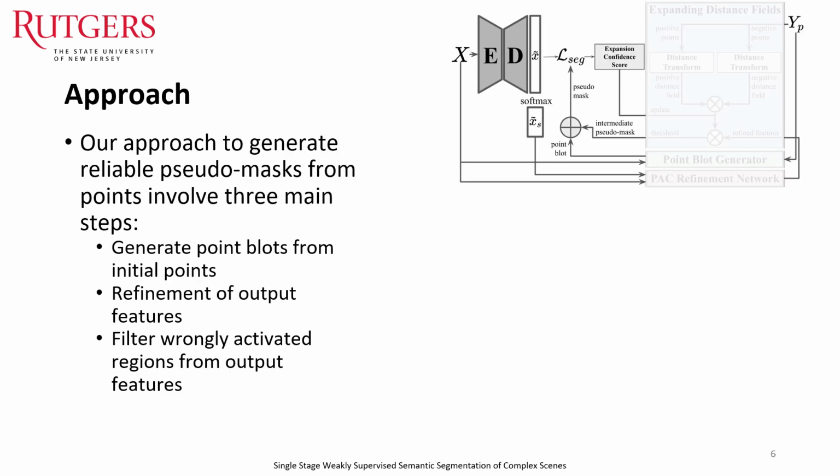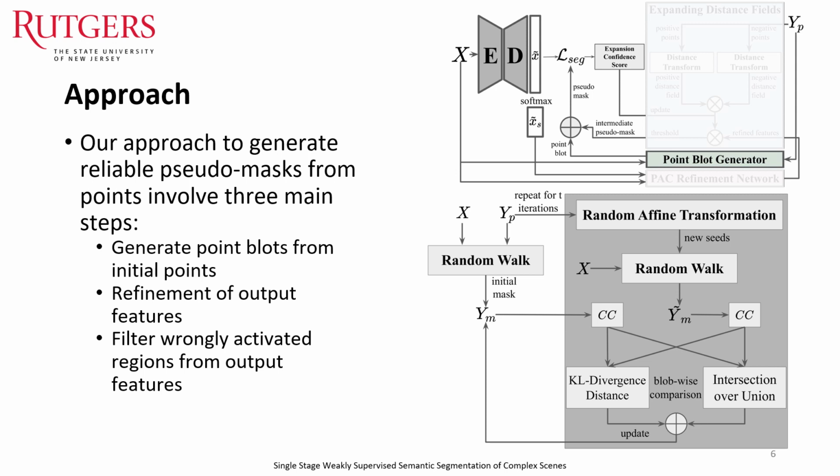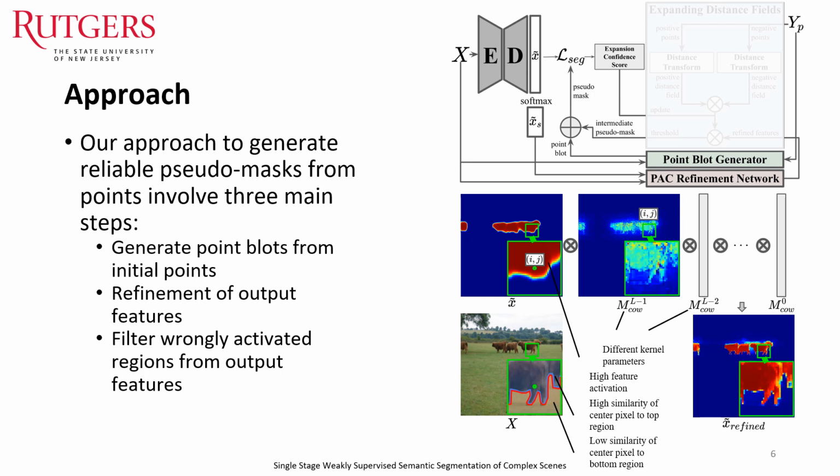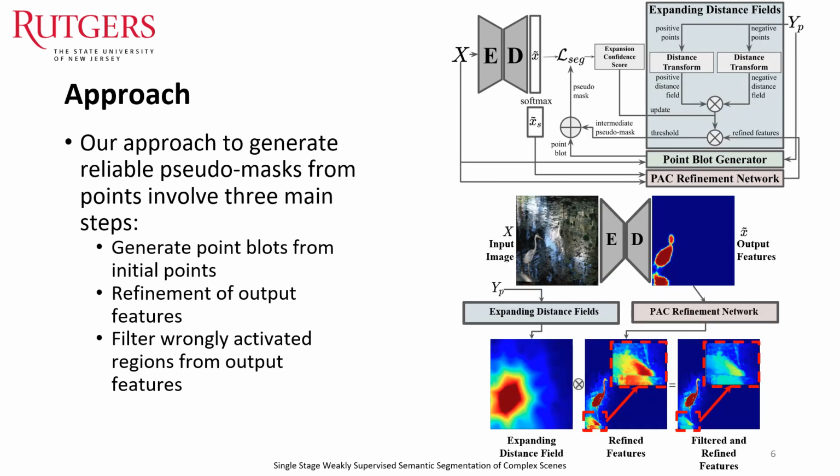So our approach seeks to generate pseudo-masks on the fly, used as ground truth for the semantic segmentation task. Our method is composed of three main steps occurring in the same pipeline. First, we generate point blots, which are local extensions of initial points based on color similarity that provide better utility than points alone. Next, we have our deterministic refiner network, which dampens or amplifies features based on interkernel statistics. And lastly, we eliminate spatially inaccurate activations from the output features to generate cleaner pseudo-masks.